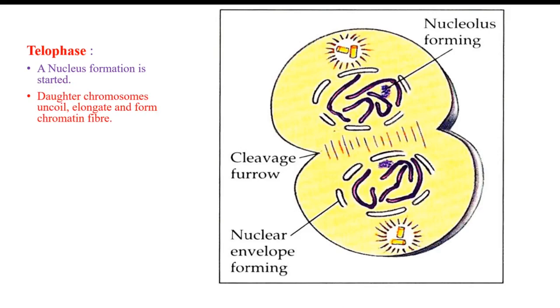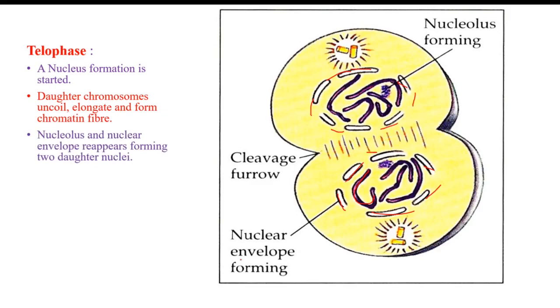When the chromosomes are pulled to their respective poles, the nuclear envelope formation begins again, you can see here. The spindles are cut, and the chromosomes which were at their thickest in the metaphase and anaphase are now relaxed. Their length increases and the thickness decreases. So the daughter chromosomes uncoil, they elongate and they form chromatin fibers again in telophase.